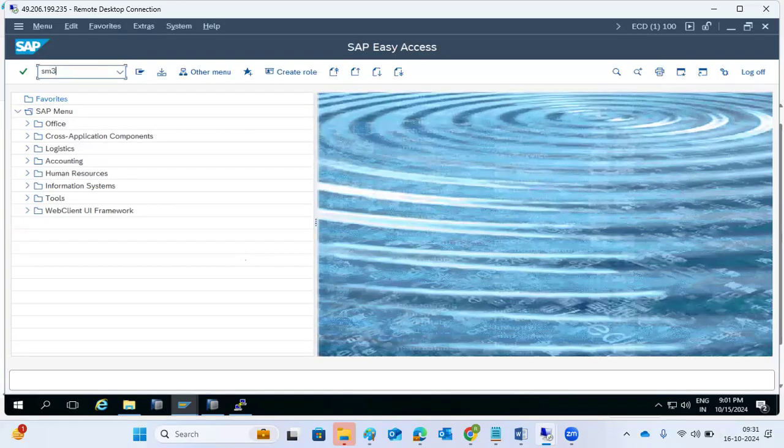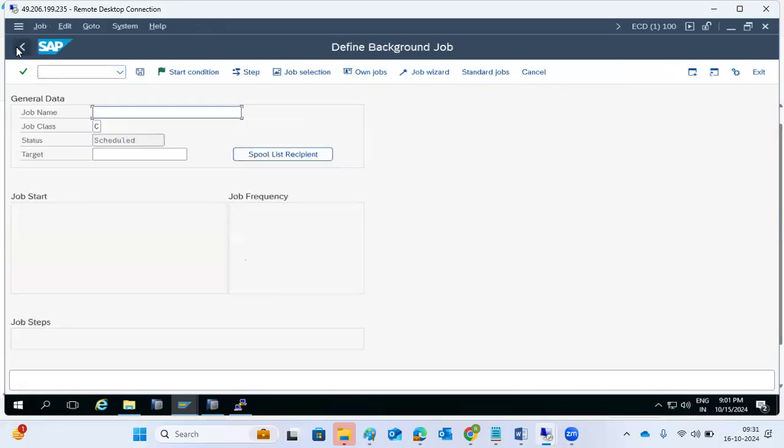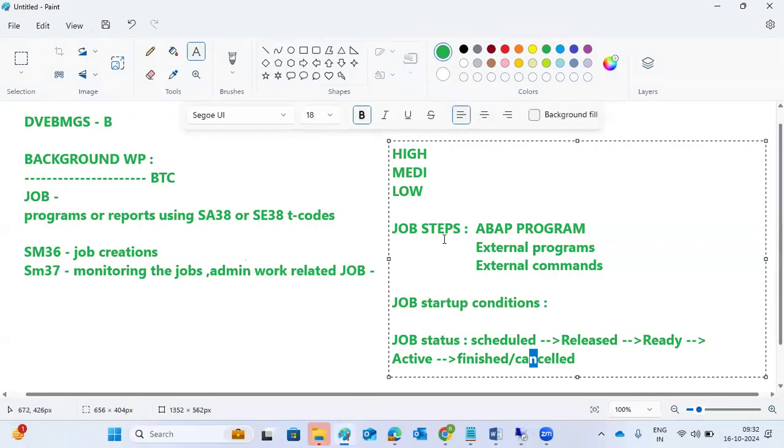Sometimes the only thing is you need to know what the job startup conditions, job steps, and how many types of job steps are here, and the job status, the status of the jobs: scheduled, released, ready, active, finished, cancelled. They are the status of the jobs, the startup conditions, and job steps, right?